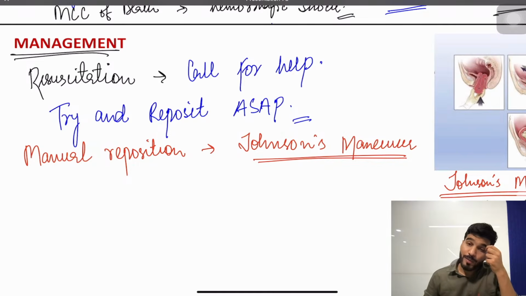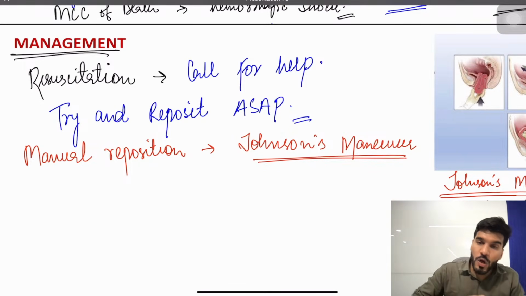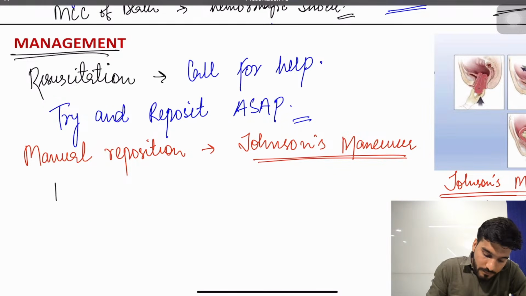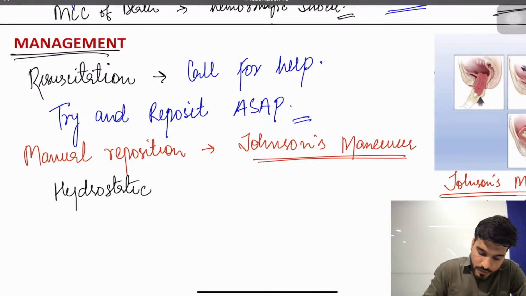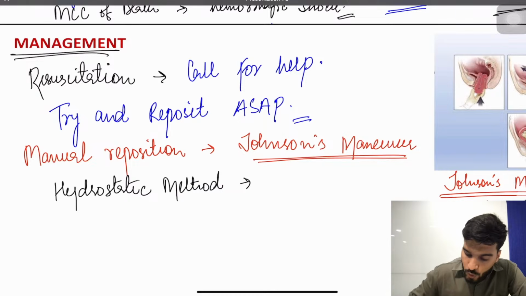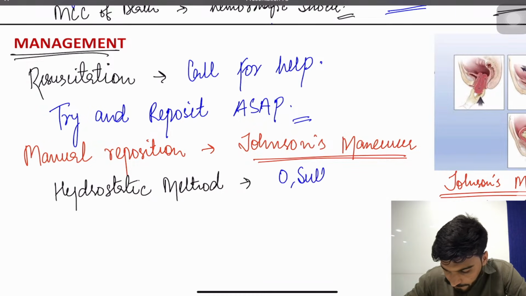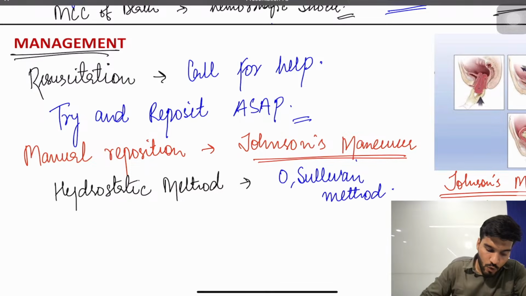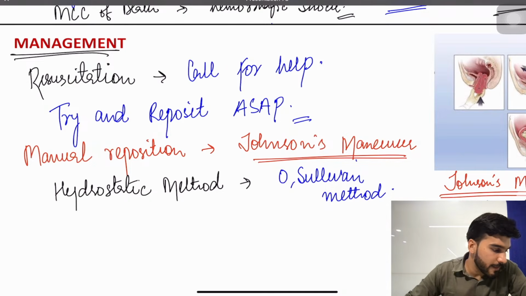Followed by that, my dear students, we have one more outdated method. We have one more outdated method, that is called the hydrostatic method. It is called the O'Sullivan method. Is that clear? Yes, sir.